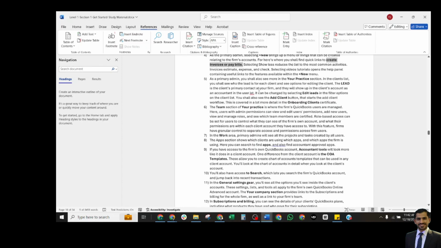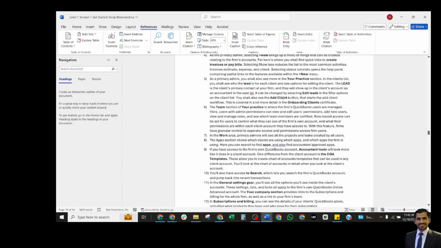As a primary admin, you shall see more in your practice section. In the client list, you will see who the lead is for each client, and see the option for editing the clients. The lead is the client's primary contact at your firm. They will show up in the client's account as an accountant in the user list.